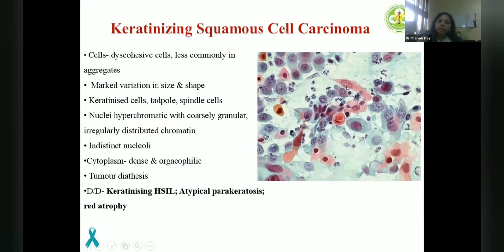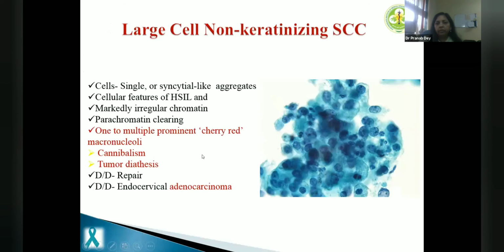Keratinizing squamous cell carcinoma is not very difficult to diagnose most of the times because of a lot of dyskeratosis, variation in shape and size, lot of tadpole cells, spindle cells. But keratinizing HCl can also show tadpole cells and spindle cells. The thing which needs to be seen is tumor diathesis. And in squamous cell carcinomas, we basically look for clinging diathesis in liquid-based cytology.